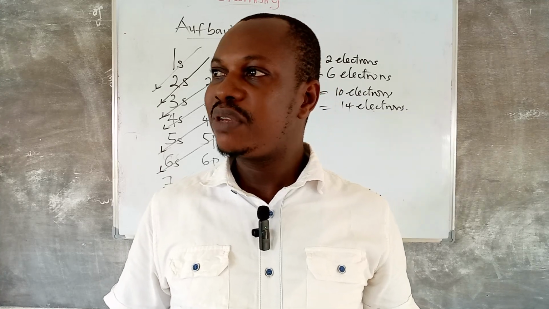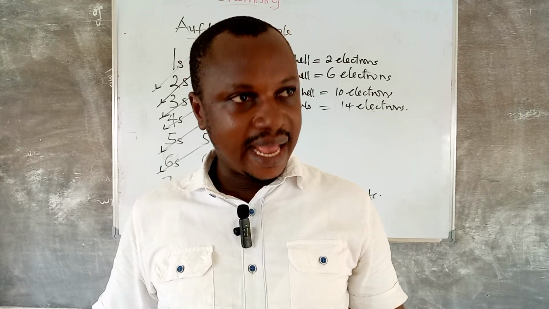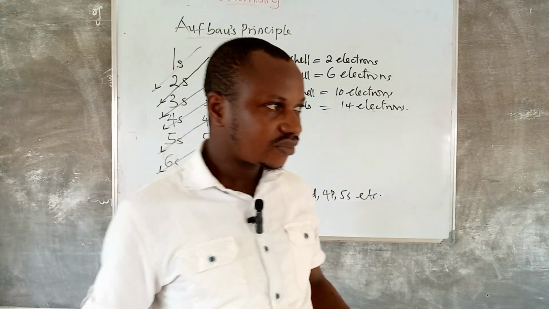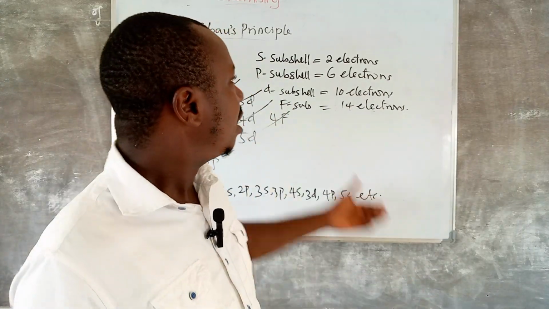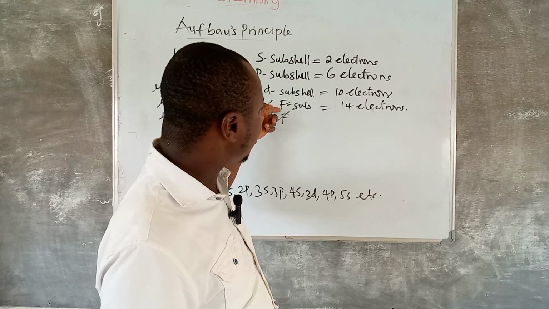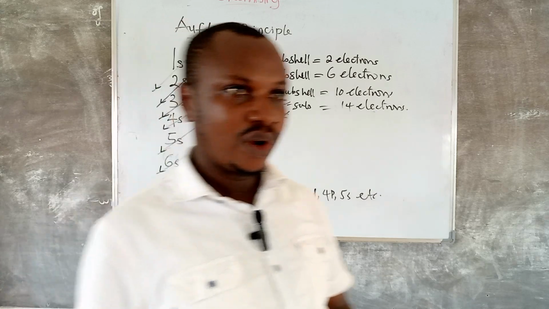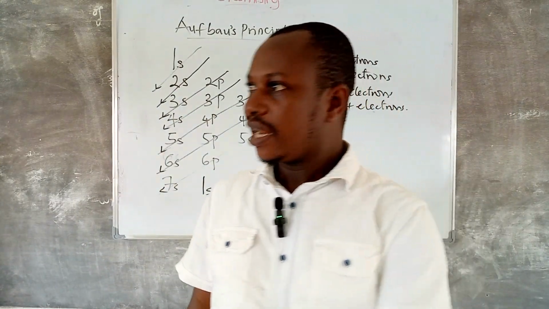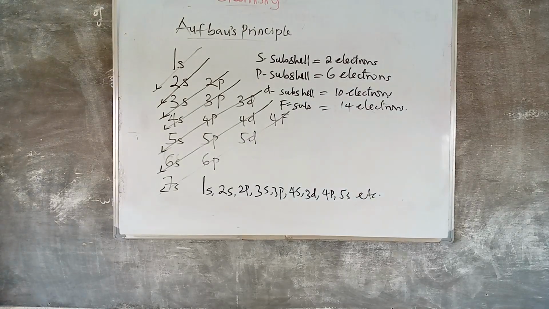Don't forget that spdf are the subshells of an atom, where s means sharp. These are the lines of spectra of hydrogen. s means sharp, p principal, d diffuse, f fundamental. These are lines of spectra in the hydrogen spectrum. These are the lines you see when hydrogen is passed through a spectrometer.